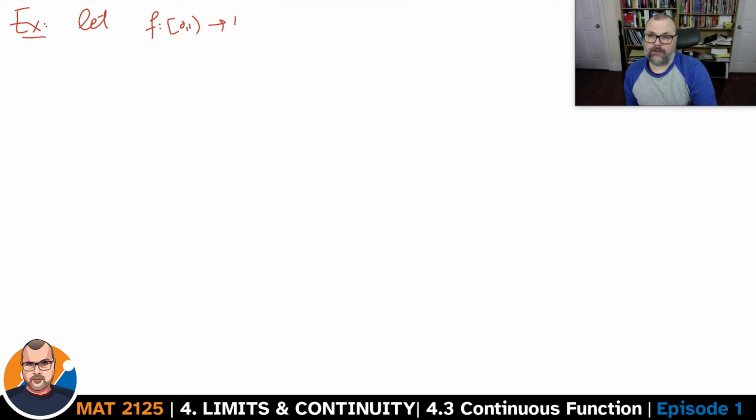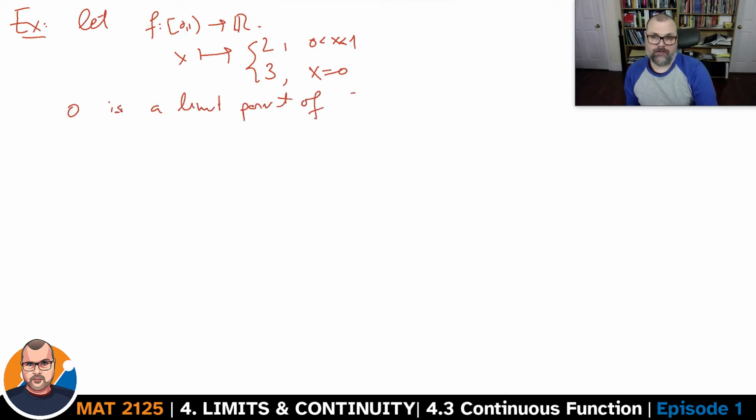Let's look at some examples. Let f be the function from [0, 1) to R, we've seen it before, defined as 2 or 3 depending on the value of x. If x is between 0 and 1 strictly, it's 2. And if x is equal to 0, the value of the function is 2. And we know that 0 is a limit point of the set [0, 1). The point 0 is in the closure of [0, 1).